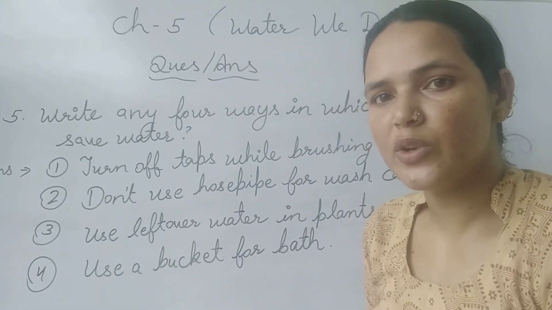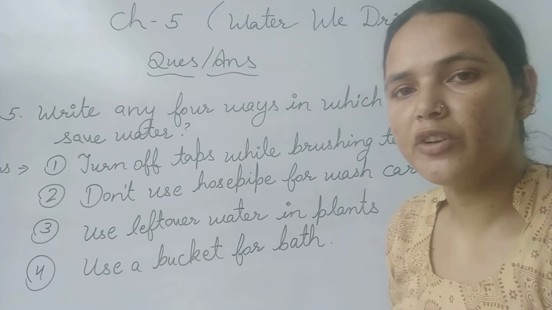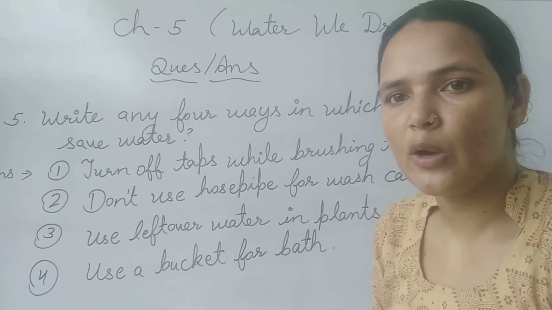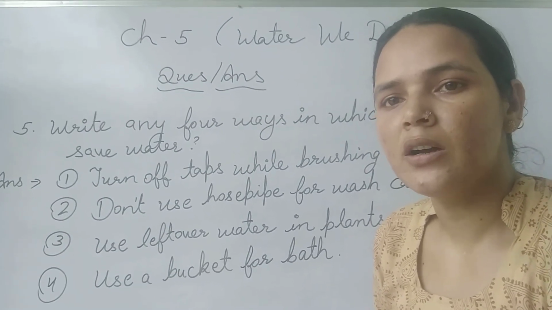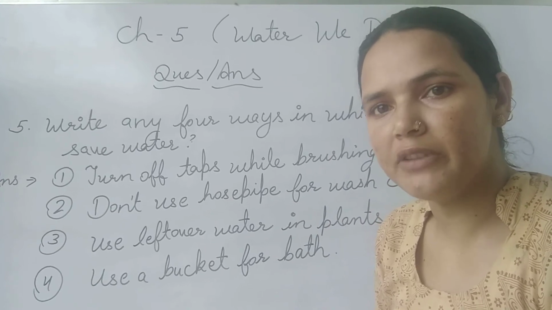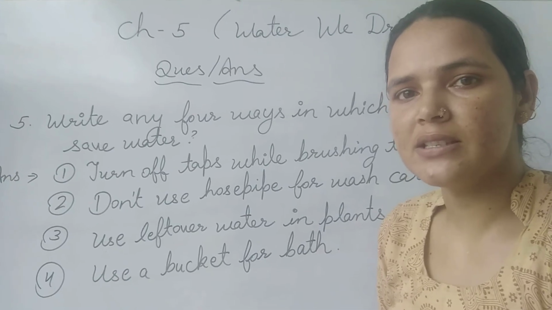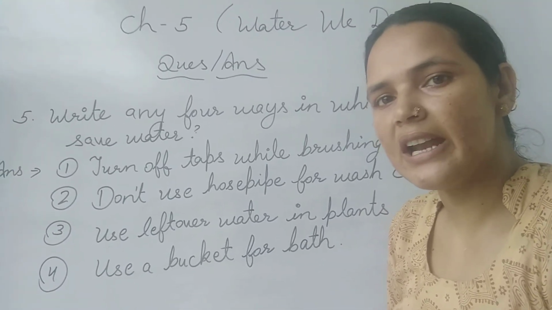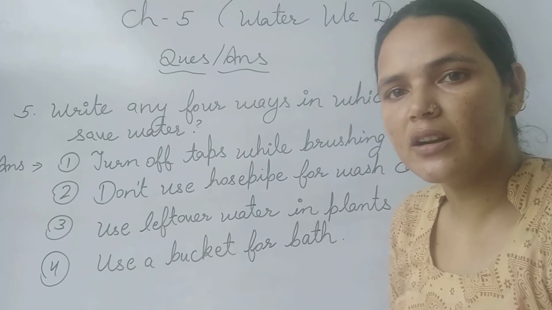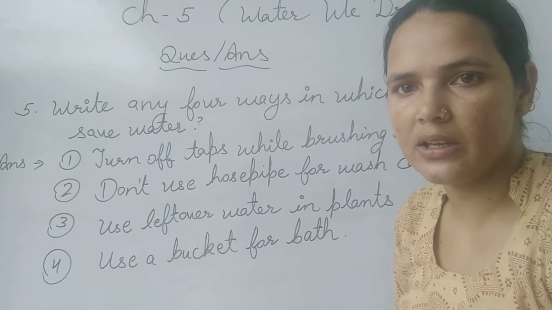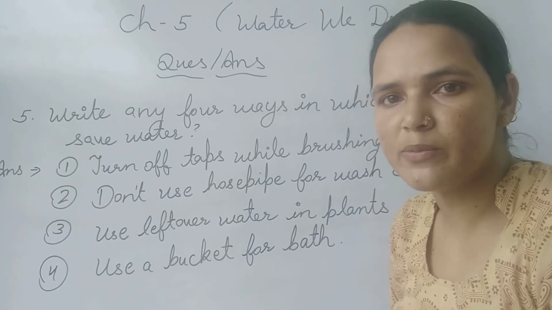Hello students, so these are the question answers that we have done. In this chapter, we have studied about the water we drink. Now let's revise a complete summary of this chapter. We have studied about water, the essential element that we need for survival on this earth. Two-thirds of our earth is covered with water, and of that, less than 1% is fit for drinking, and this is the underground water that we use for drinking. This water is tasteless, odorless, and has no smell.